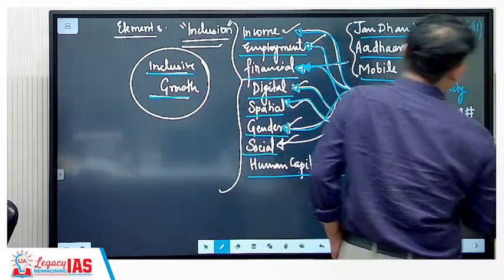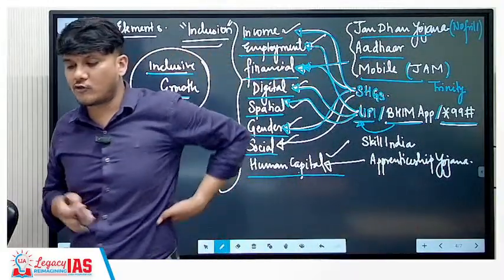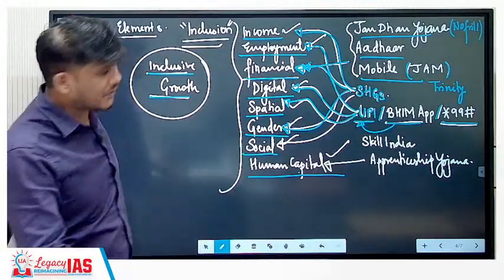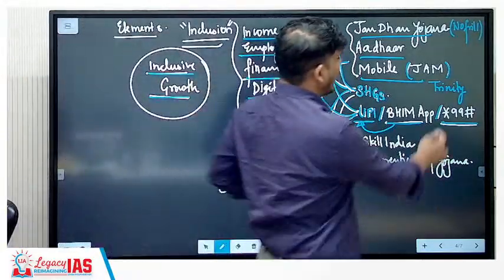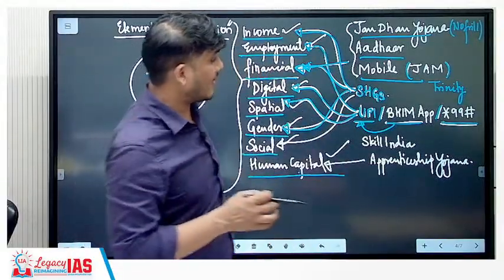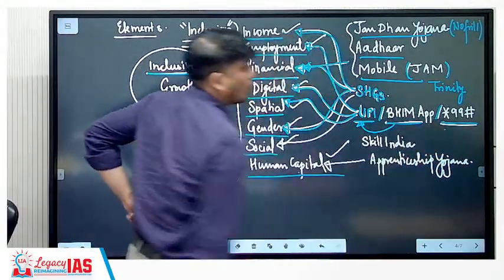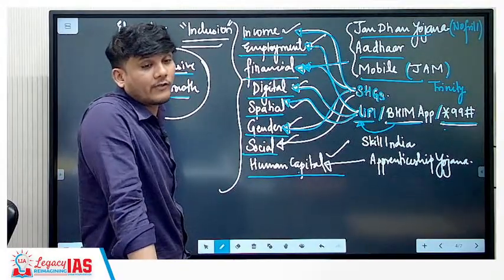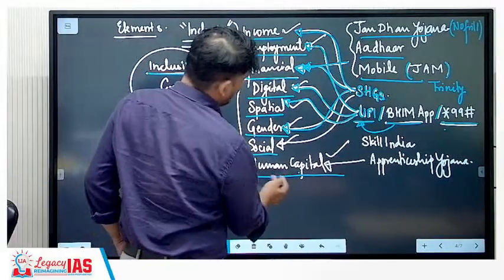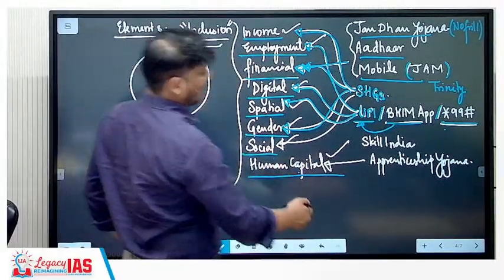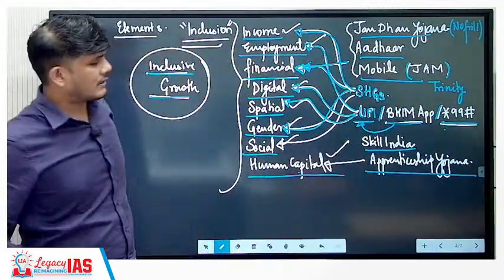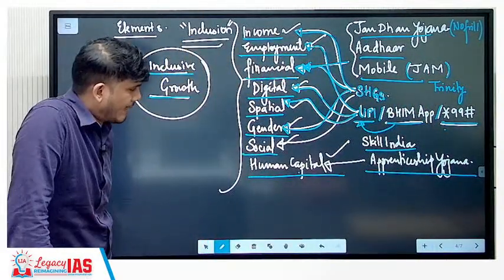And then you have the *99# service, because not everyone is going to have a smartphone or internet connection. As a result, the *99# service can help you do financial transactions without the use of a smartphone or internet, just with the help of feature phones itself, right? So this is very important. Then comes human capital. Education and skill development can happen through the Skill India missions and the apprenticeship yojana. So these are the things that we will be using in our answers.